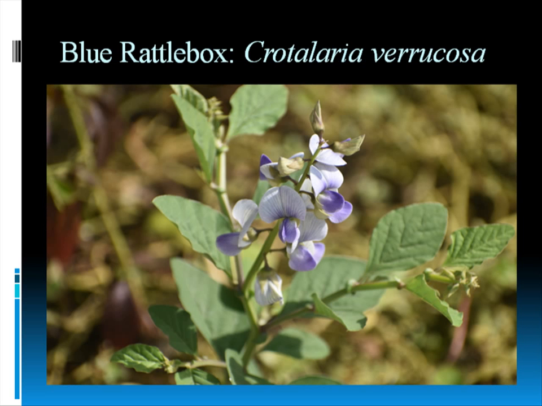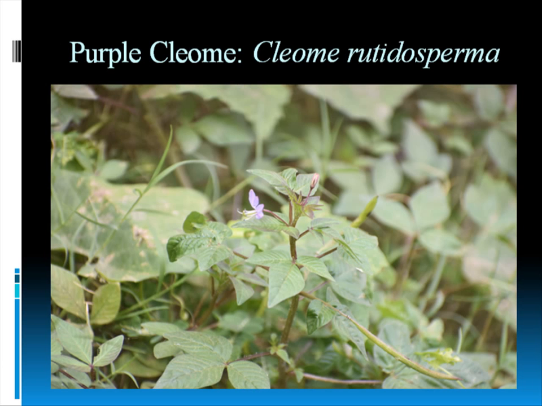Then the blue rattle box. So for your further information, why it is called rattle box. So when the seeds are overripe and when they are very dry, if you pick one seed and if you shake it, it sounds like a rattle. So the seeds inside the pod, they sound like a rattle. So Crotalaria verrucosa. Then purple cleome.